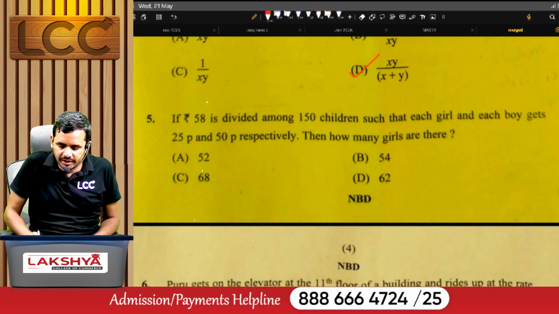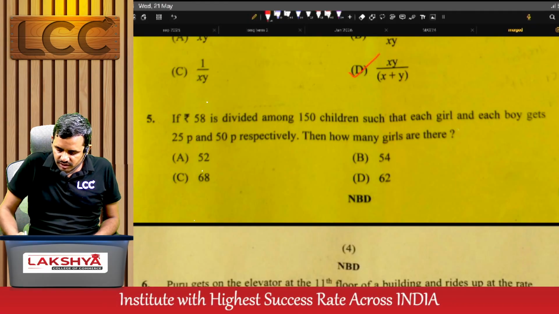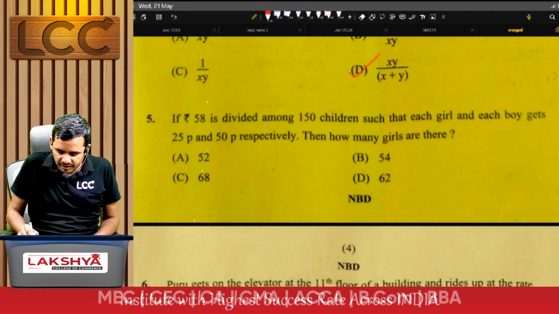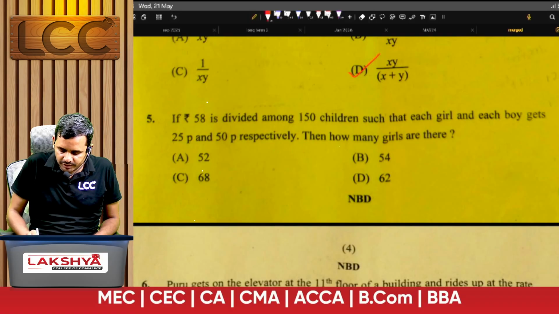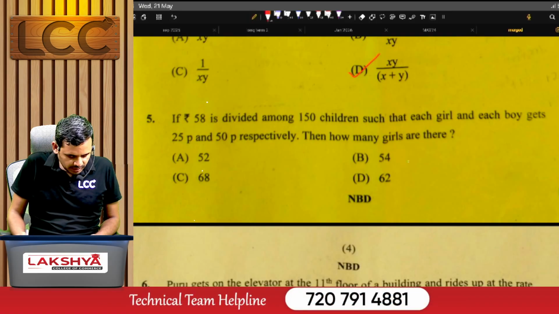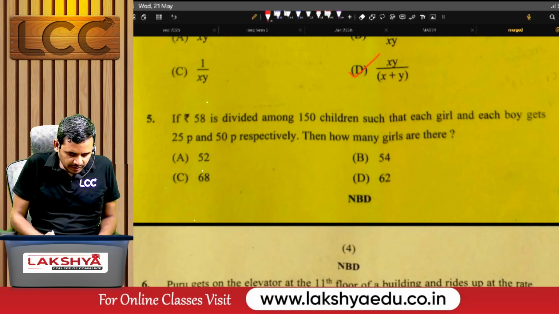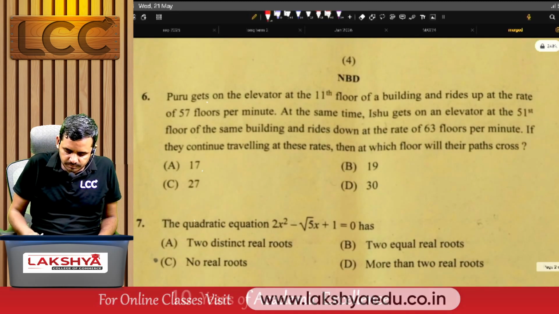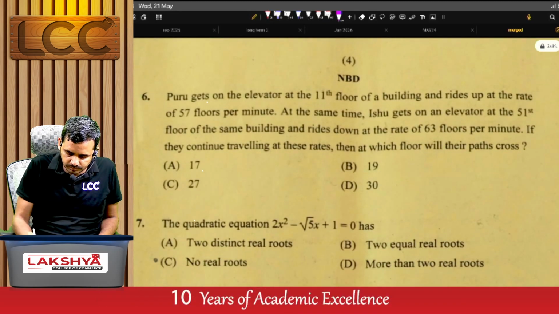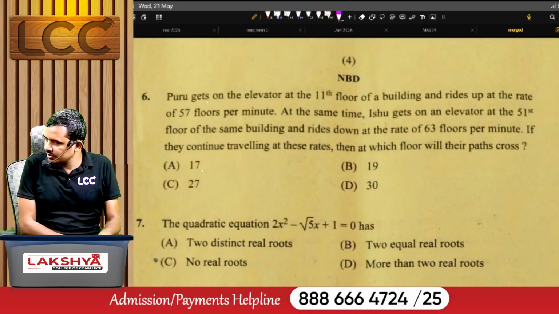If 58 is to be divided among 150 children such that each girl and each boy gets 25 paisa and 50 paisa respectively, then how many girls are in that class? That is 68. Next, problem number 6.